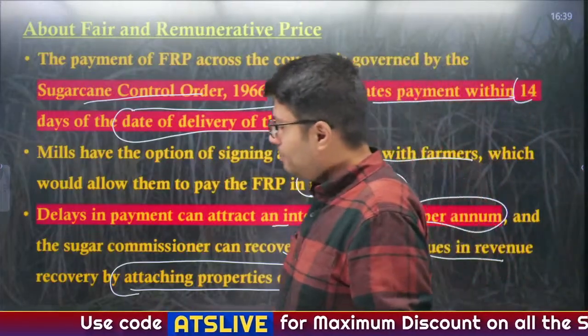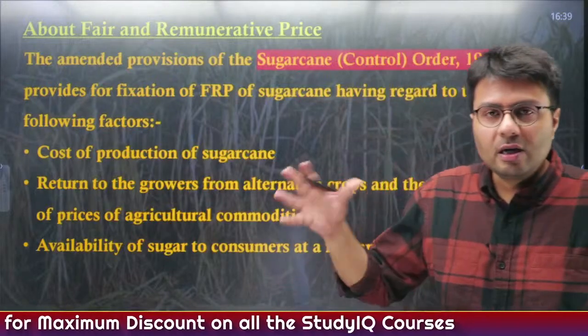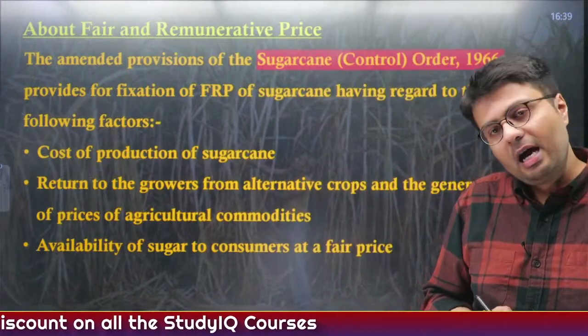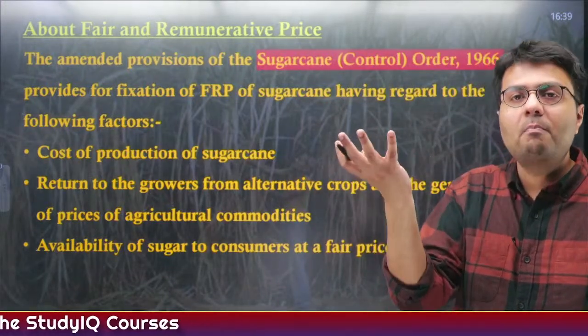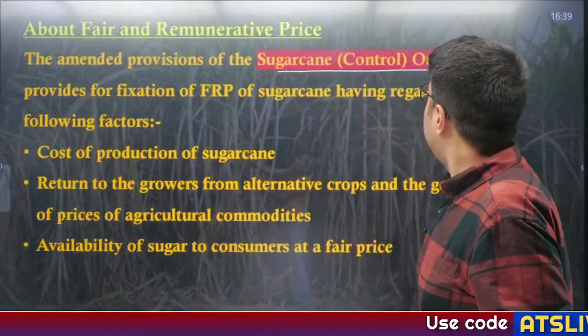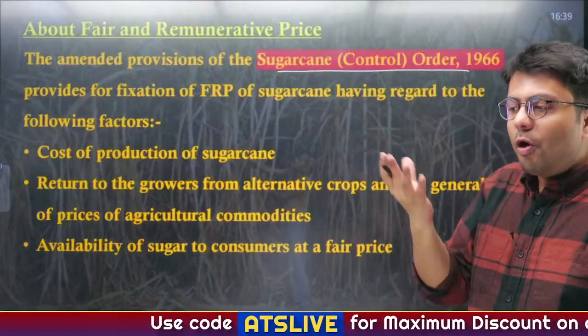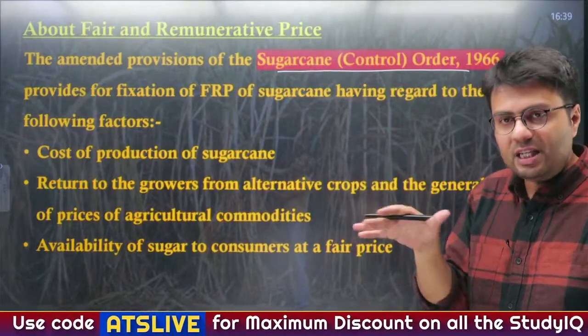Okay. Now the big question is, how does the Commission for Agricultural Costs and Prices come up with a number on what should be the FRP? Now the amended provision of the Sugarcane Control Order tells you the way to arrive at a number for what should be the FRP. Now various factors are considered.